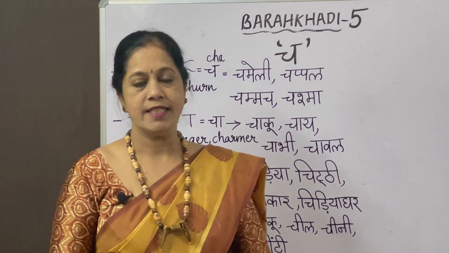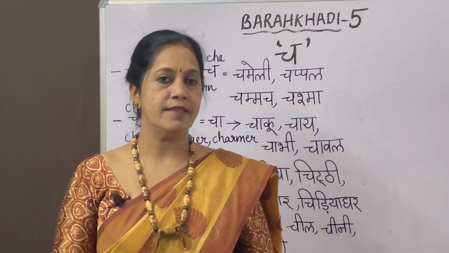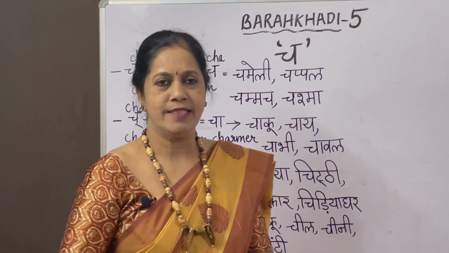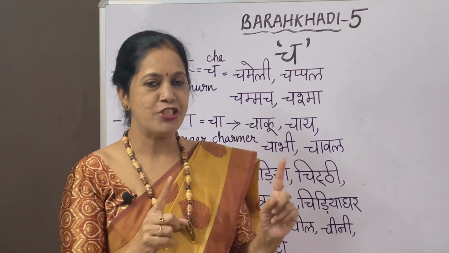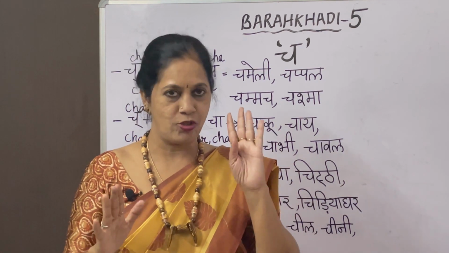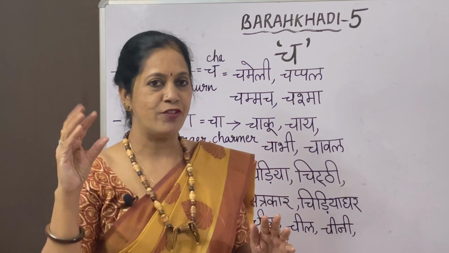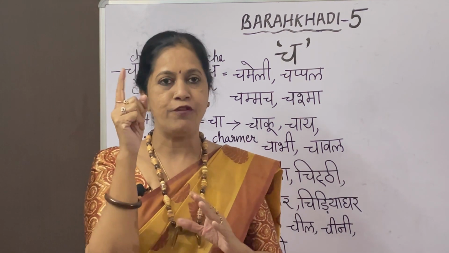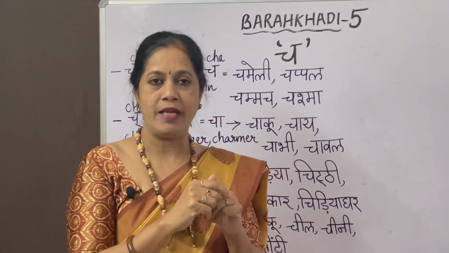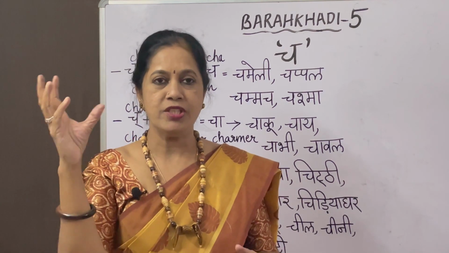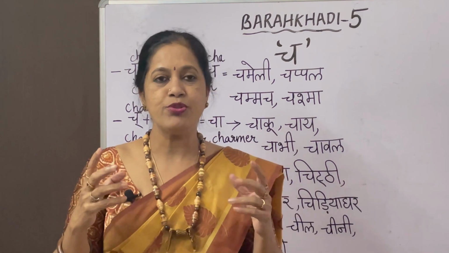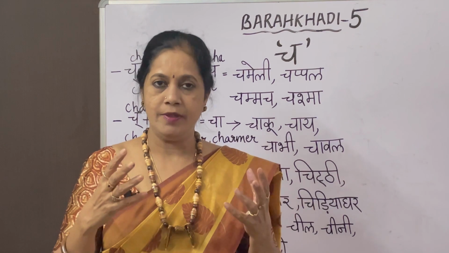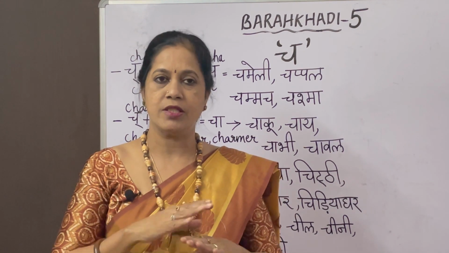Now we are going to start our next letter. But you would have seen the letter Cha there. You might be wondering, oh, she's forgotten one letter. No, I have not forgotten. In the first row, we have 5 letters. In that, I had done only 4. So you might be wondering why I have not touched the 5th letter. The 5th letter is just a letter that we use only as a dot. If you would have seen my consonants, you would have known. We substitute it only as a dot. We don't use that letter anywhere in any word. In that case, why will we have any words for it? So we don't have any words, so that's it.